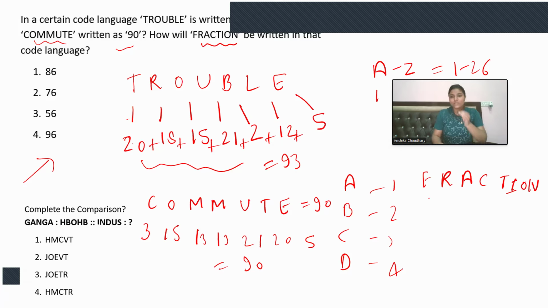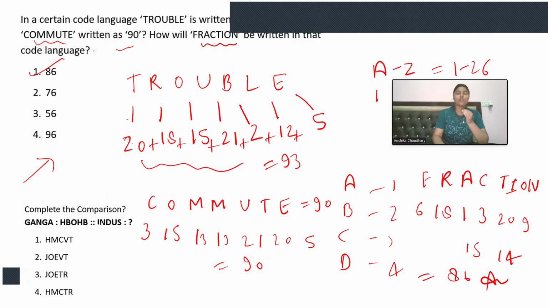This is I. So F is on 6, R is on 18, A is on first place, C is on third, T is on 20, I is on 9, O is on 15, and N is on 14. Right. Now, when you sum it all, you will get 86 as the answer, and option number 1 will be the correct answer. So this is how you need to identify the pattern.